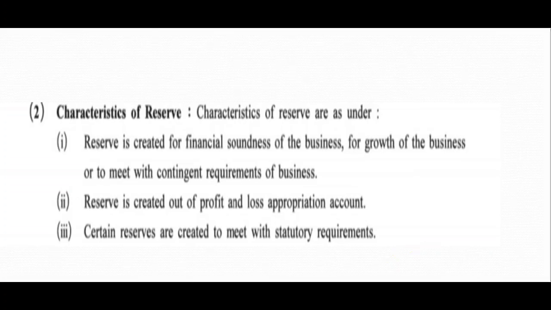Certain reserves are created to meet statutory, legal requirements. So these are the three main characteristics of reserve. First, they are created for financial soundness or growth of business or to meet contingent requirement of business. Second, reserve is created out of profit and loss appropriation account. And third, certain reserves are created to meet statutory requirement.